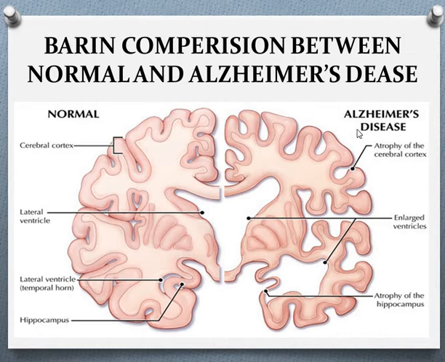But see, in Alzheimer's disease conditions some atrophy has happened. We know that atrophy means the loss of the number of cells in the cerebral cortex. See, this is a normal cerebral cortex and this is the loss of cells in the cerebral cortex. Here there is also enlargement of the ventricle. Another most affected area is the hippocampus. See the atrophy of the hippocampus resulting in this.